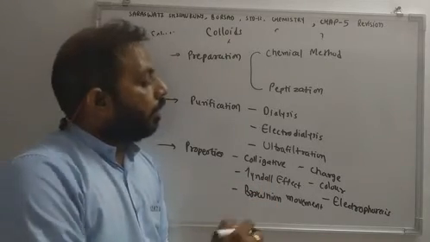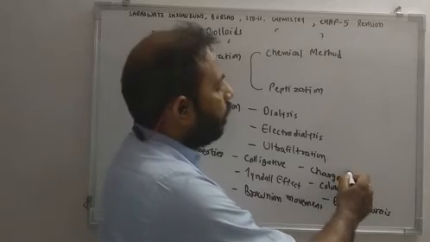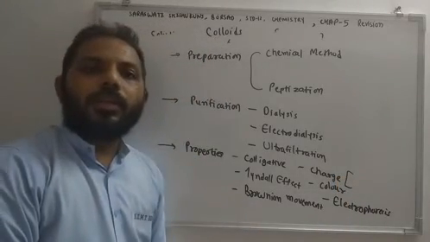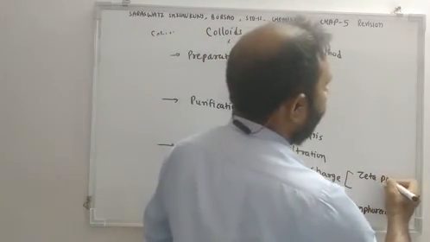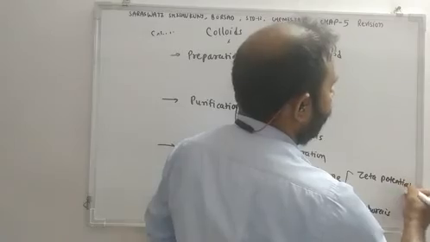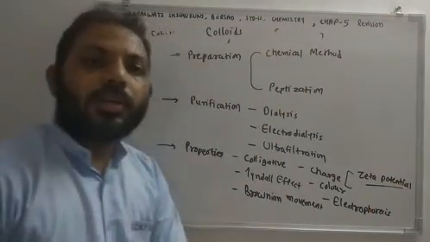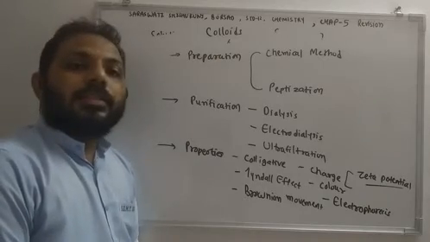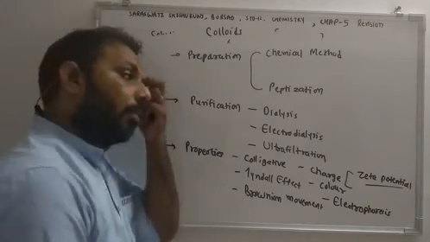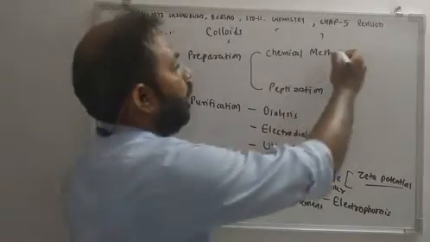Then, according to charge, one terminology is there, and that terminology is zeta potential. So you should remember what is zeta potential. Okay. Then chapter deals with one of the important topic of that is coagulation.